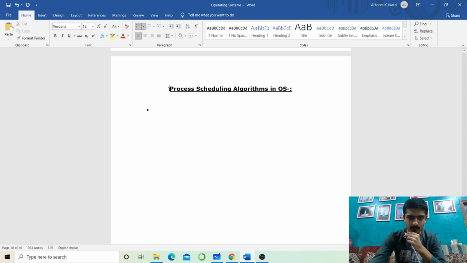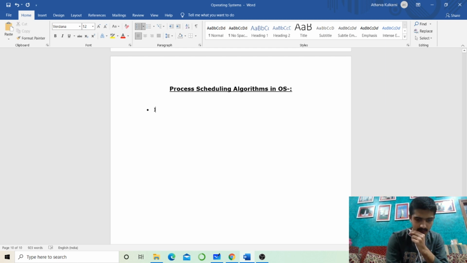We saw in the previous video about process states. Every process is in a particular state, say ready state, running state, waiting state. Now a question arises: how does the CPU choose the process? This criteria for choosing the process is decided by process scheduling. So I write here